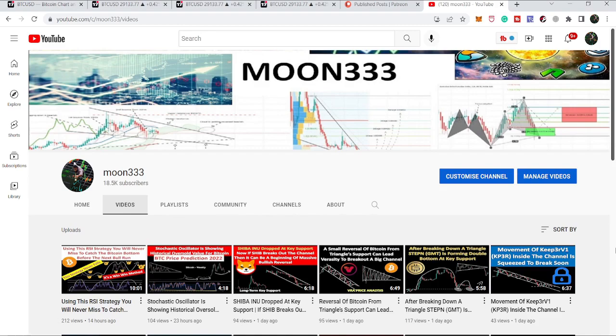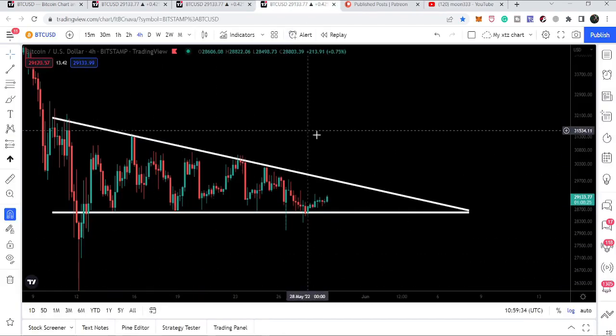In today's video, I want to show you a very big potential reversal zone for Bitcoin. And after every major market crash, whenever Bitcoin enters that potential reversal zone, it always starts a massive long-term bull run from there. And I also want to show you this triangle as well.